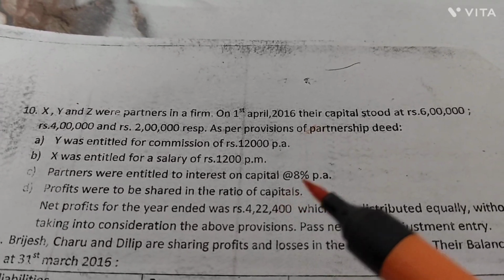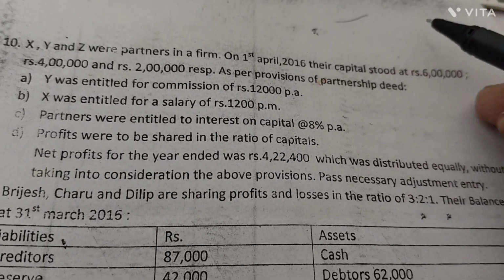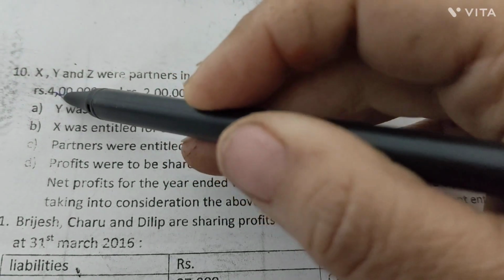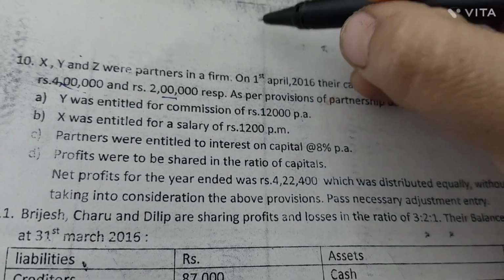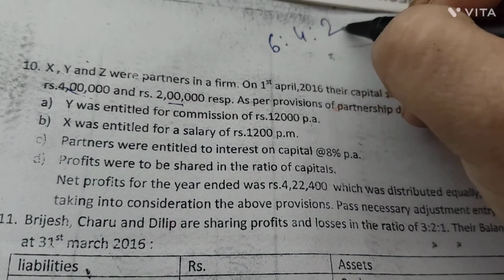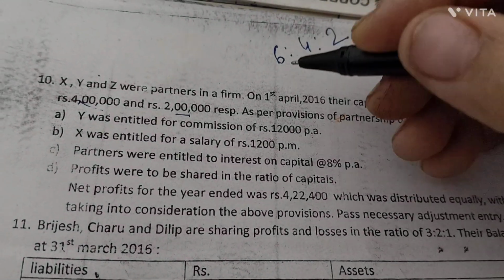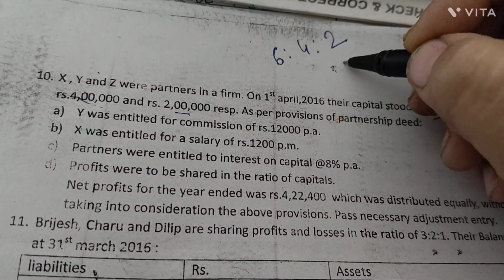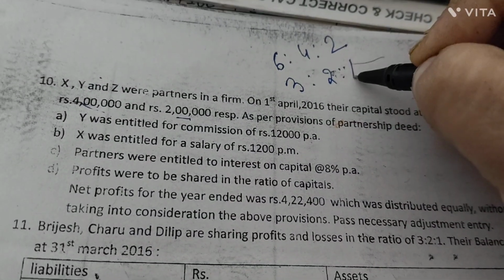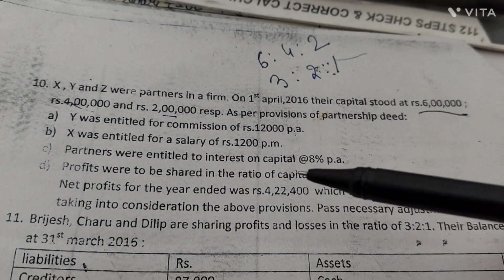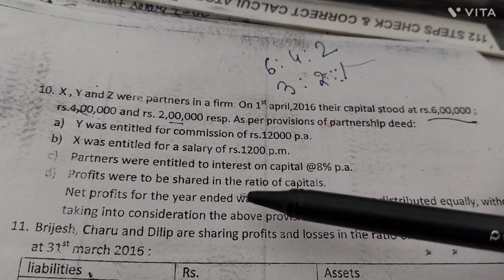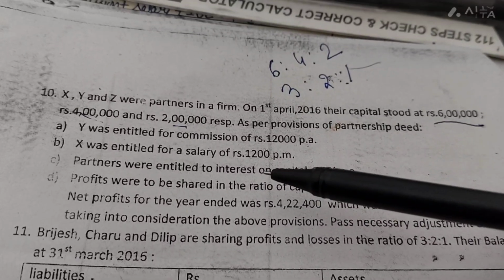The ratio of their capital, which in this particular case would be, as the capital is 6 lakh, 4 lakh and 2 lakh, so the ratio of their capital is 6 is to 4 is to 2. When all divided by 2, that ratio becomes 3 is to 2 is to 1. So actually what they have done is distribute this profit among themselves without taking into consideration all these provisions.